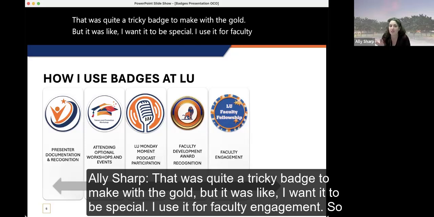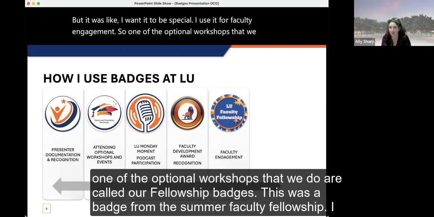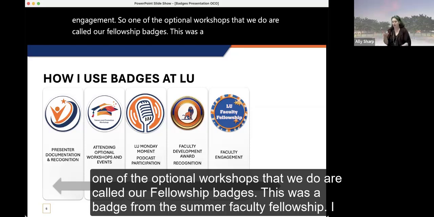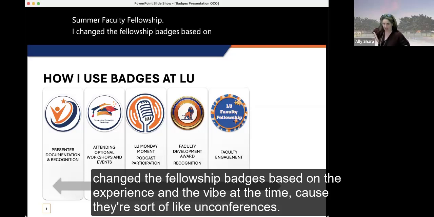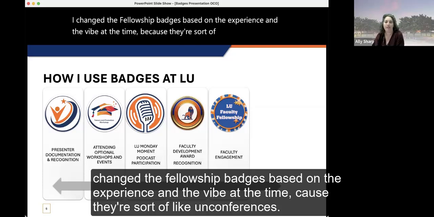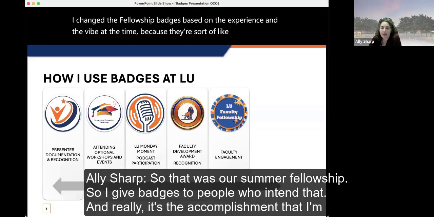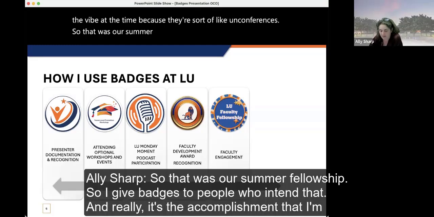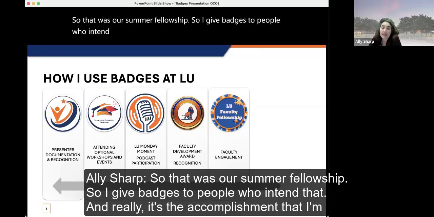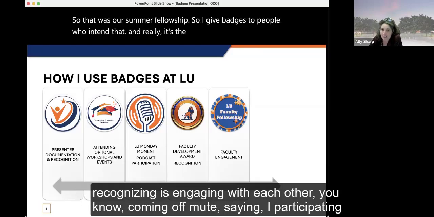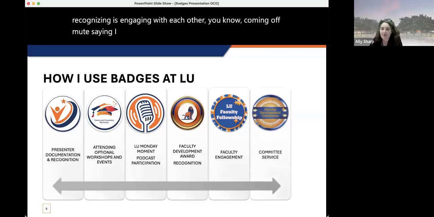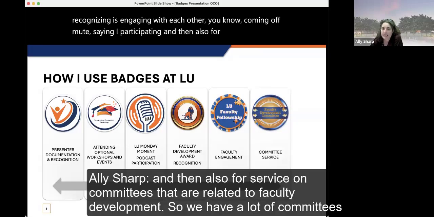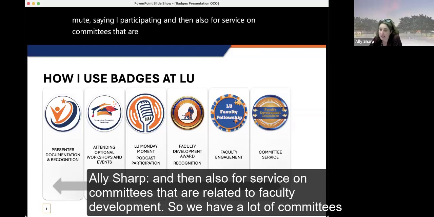One of the optional workshops that we do is our fellowship. This was a badge from the summer faculty fellowship. I change the fellowship badges based on the experience and the vibe at the time, because they're sort of like unconferences. So that was our summer fellowship. I give badges to people who attend that. And really, the accomplishment that I'm recognizing is engaging with each other, coming off mute, saying hi, participating. And then also for service on committees that are related to faculty development.